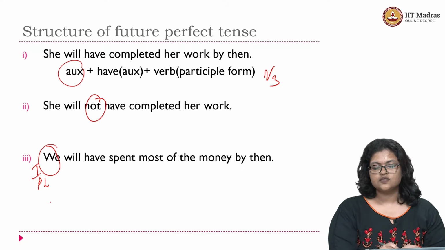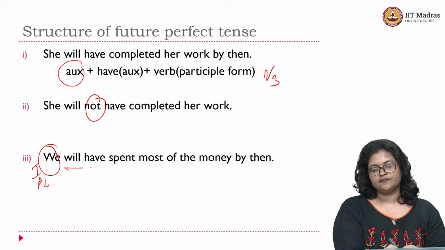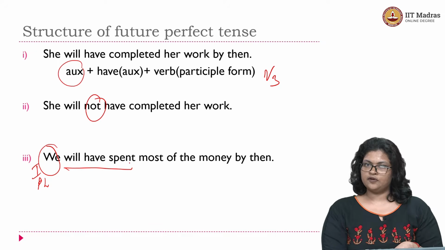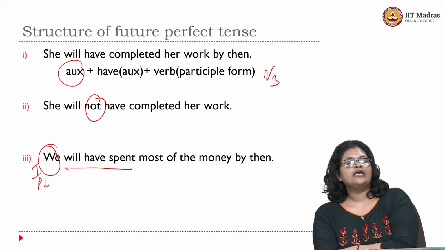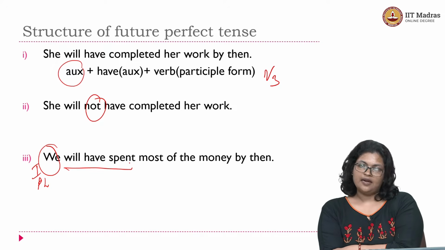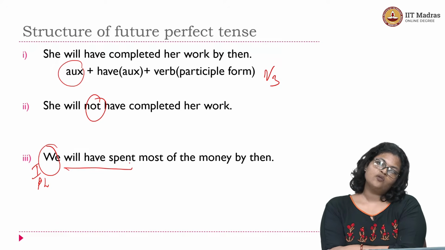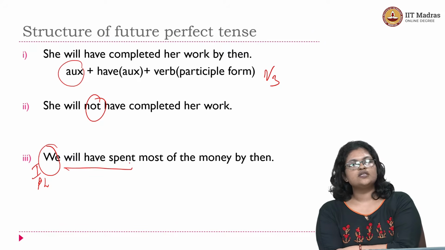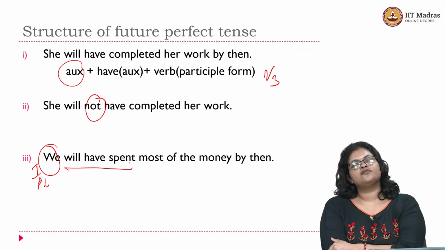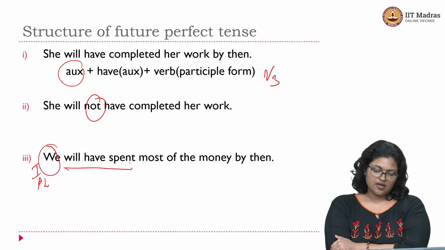But you see that there is not much of a change with respect to the structure of the future perfect tense, right? This is still will, have and the V3 form of the verb spend. So no change. No matter what the number of your subject is, there is no change to the structure of the future perfect tense form in English. Okay.